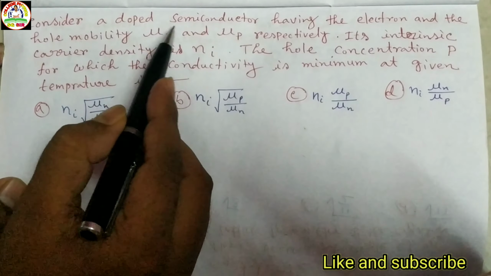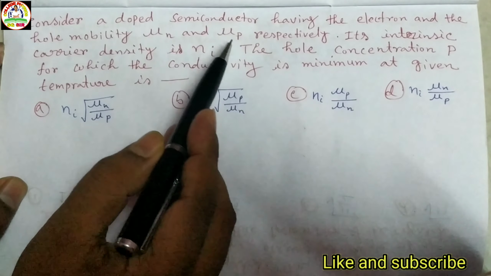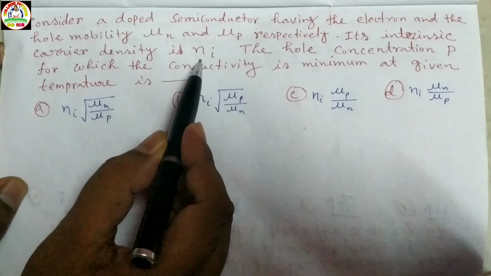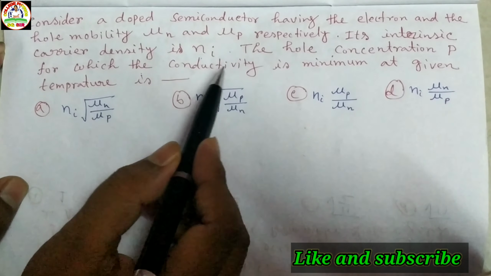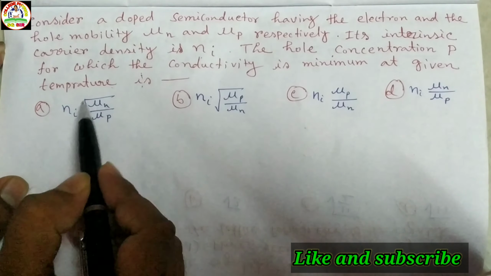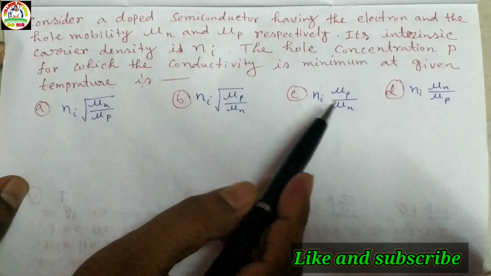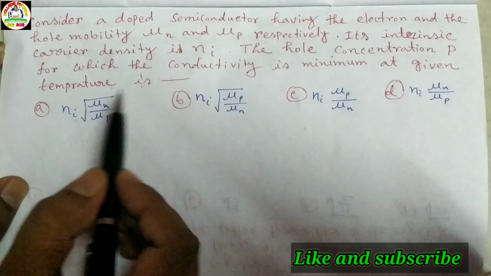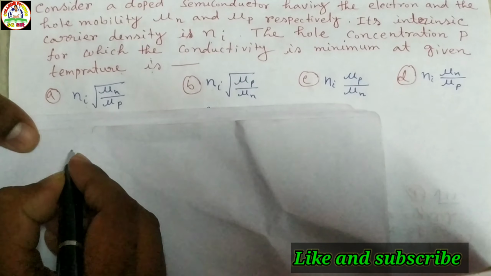Next problem: consider a doped semiconductor having the electron and hole mobility μn and μp respectively. Its intrinsic carrier density is ni. So the hole concentration p for which the conductivity is minimum at a given temperature is: ni root of μn μp, ni root of μp μn, ni μp by μn, or ni μn by μp.